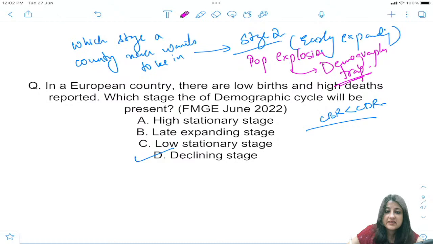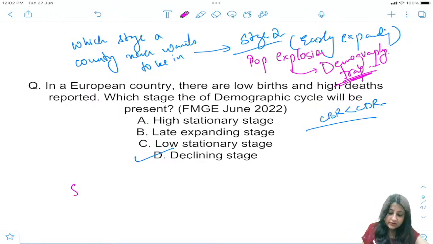Okay, the country is stuck. Demography trap. इसको क्या बोलते हैं? Demography trap. Okay, the country has been stuck in this phase. ठीक है, so it is also known as demography trap. Got it, everyone? Did you understand this question? It is very, very important. Please don't mess this up. Demography trap क्या होता है?